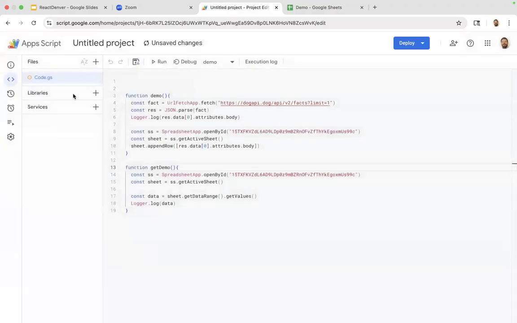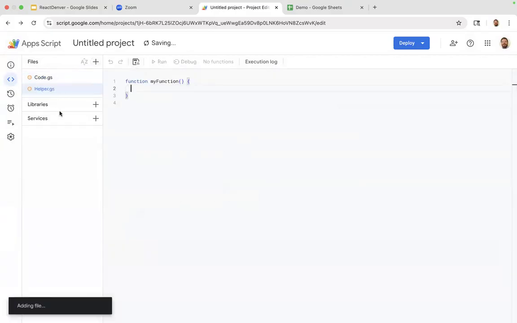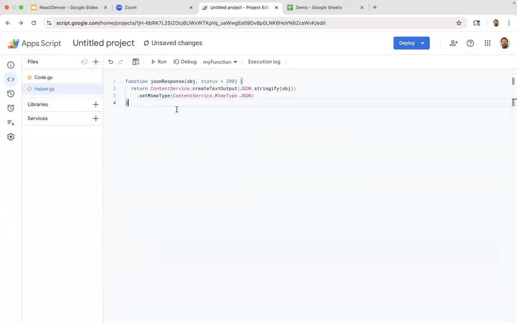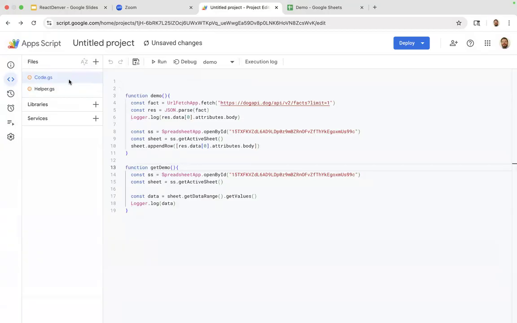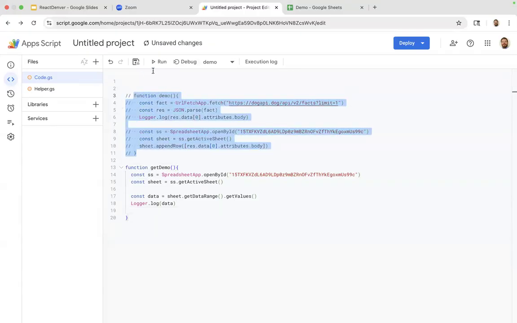So I'll go back into here. I'm going to create a new script, call it helper. Drop the function in there. I'm actually already calling it in here, am I? No, I'm not. I thought it was going to be. So this is actually getting all the data from what we need. So I can just log that now. What I'll do is I'll just comment this because it will not like it otherwise for a minute.